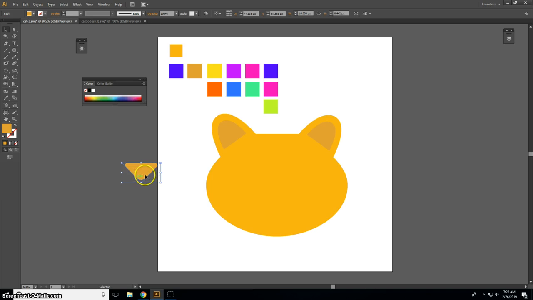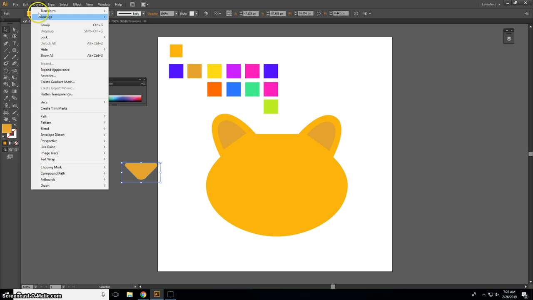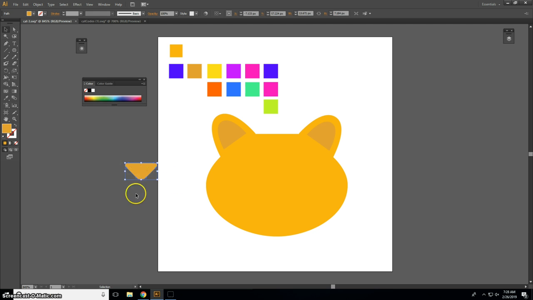Okay, so I've put an effect onto the original triangle. I now want to apply that effect to the shape. So I'm going to go to Object, Expand Appearance. That will give me a new shape. And I'm going to select it and steal a color from my color palette. I'm going to go for this one. So this is going to be my cat's nose. Let's put it into place. Somewhere about there, I suppose.